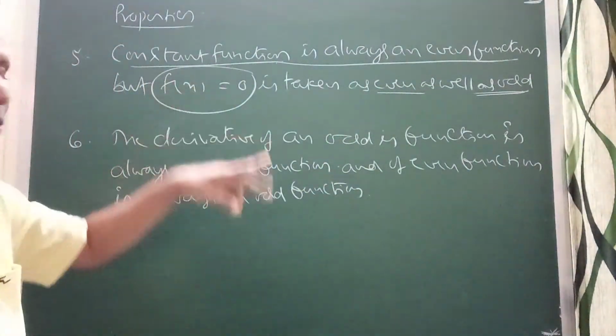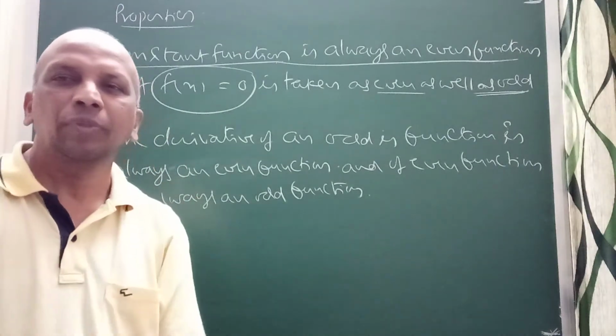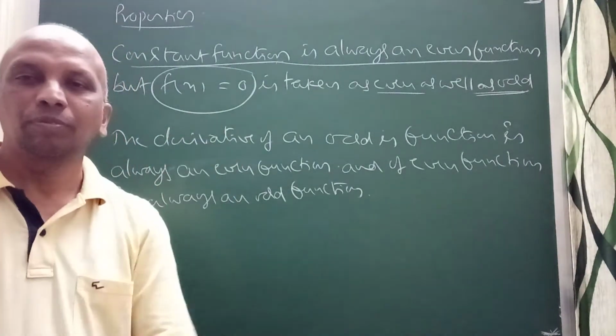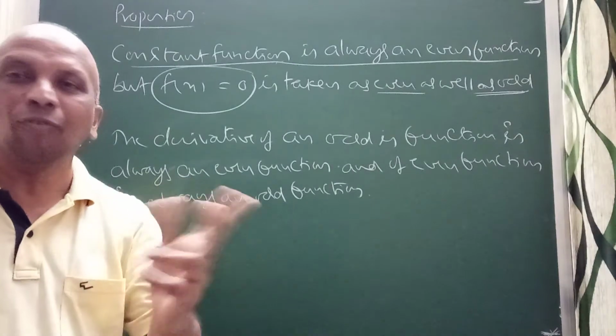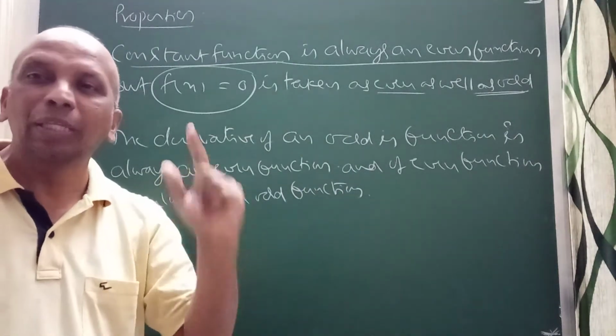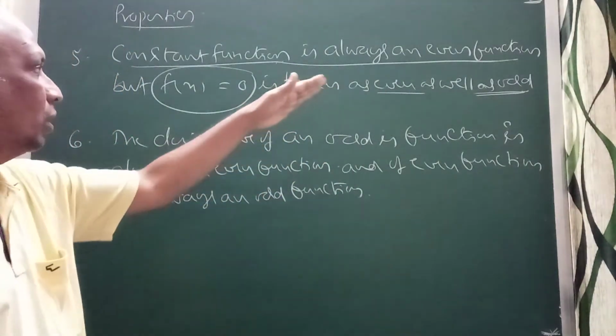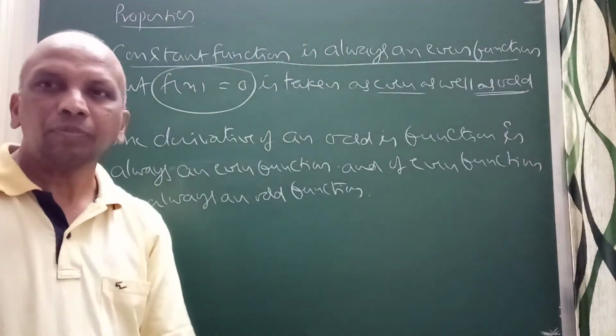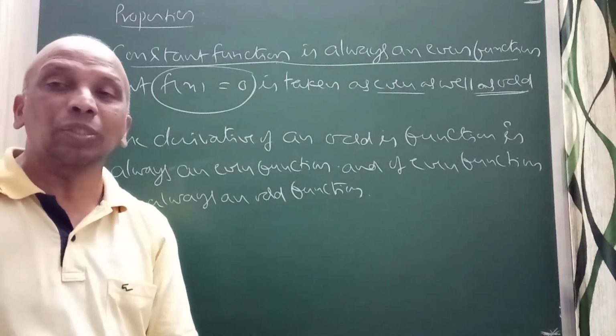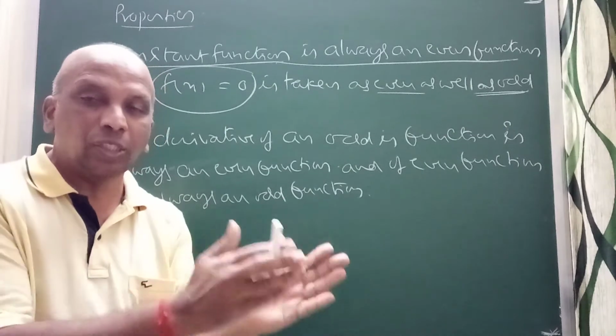f of x equal to 0 is the unique function that we can say is both. Any other function is either even or odd, but this function is always even and also odd. For example, take f of x equal to sin x plus cos x, a combination of even and odd.